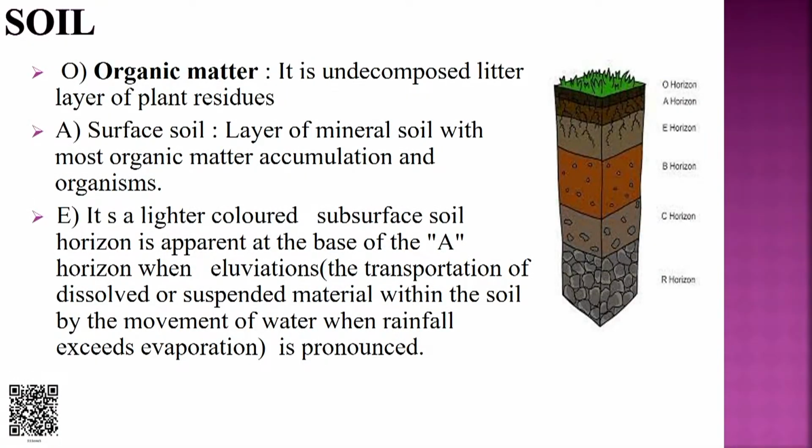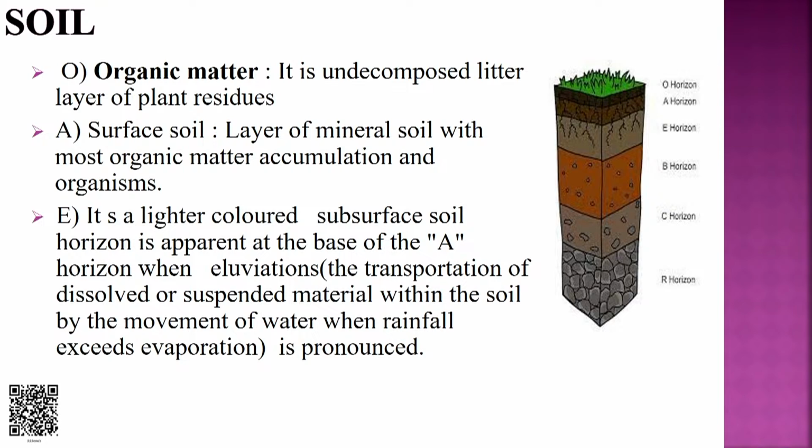Next component is soil. Soil has several layers: O, A, E, B, C and R. First we will talk about O. O stands for organic matter. It is decomposed litter, a layer of plant residue.